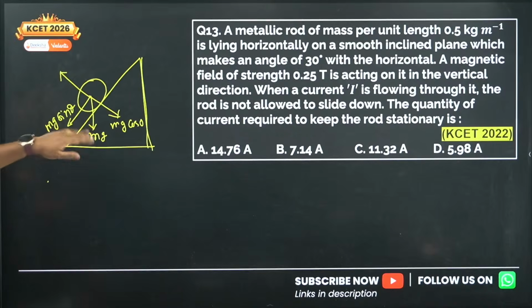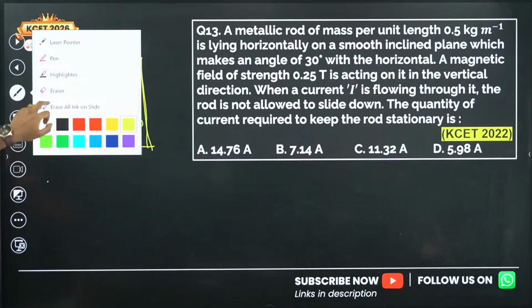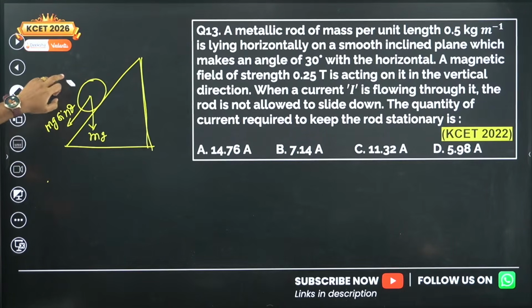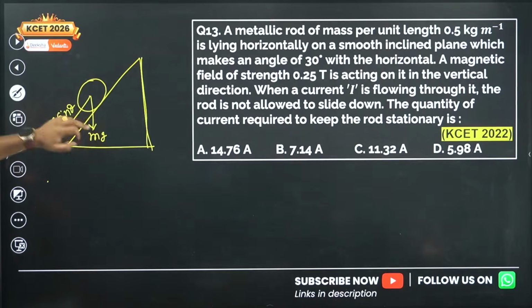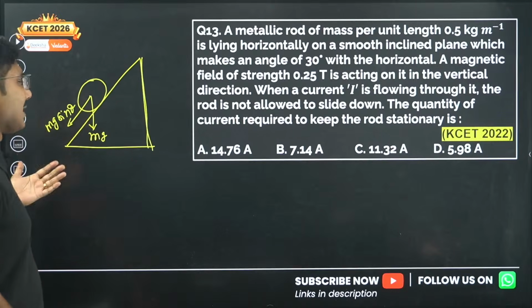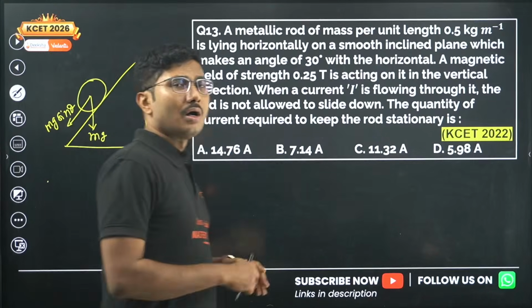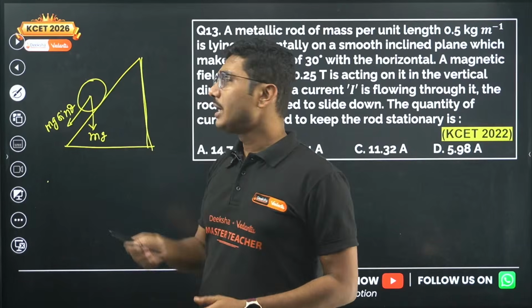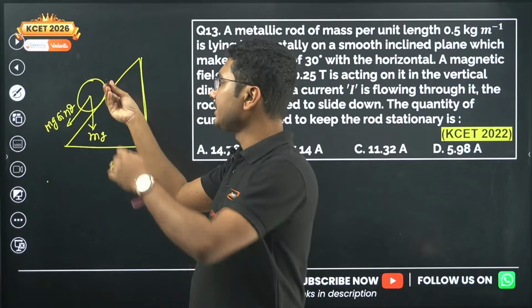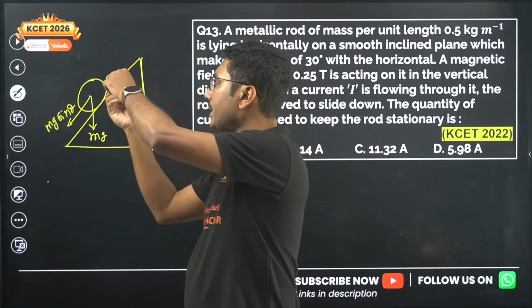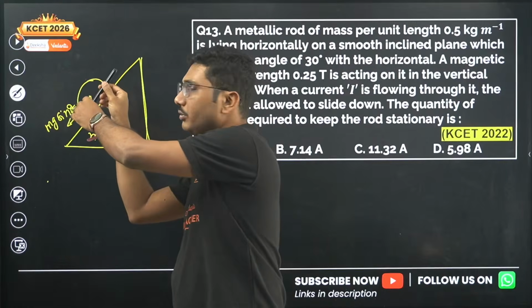Now in this case, mg cos theta and the normal reaction are not playing any role in moving the object. The downward force is balanced by the normal reaction, so the only thing trying to move the object down is mg sin theta. Now the wire is not kept like this, the wire is kept like this. The inclined plane is a three-dimensional object, so the inclined plane is out of the page like this, and the wire is kept like this, so don't get confused.